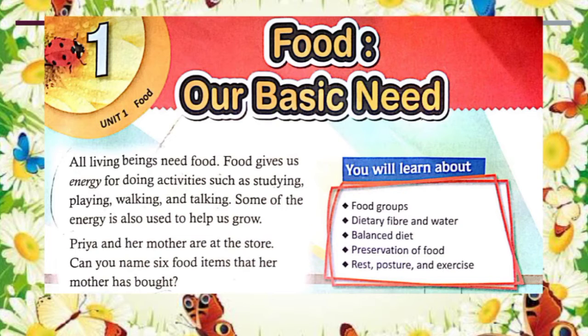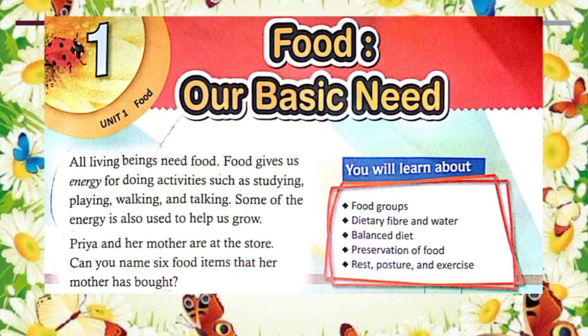Next, food gives us energy for doing activities such as studying, playing, walking and talking. Here we can define energy as the strength to do any kind of physical activity. In other words, energy is the ability to do work. So we need energy, so we need food.